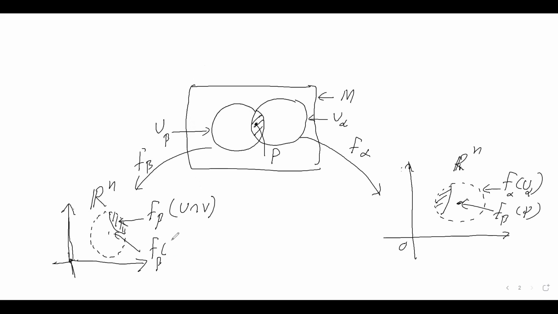To go with the notation, it's going to be U alpha intersection U beta. And again, this one will be F alpha of U alpha intersection U beta.